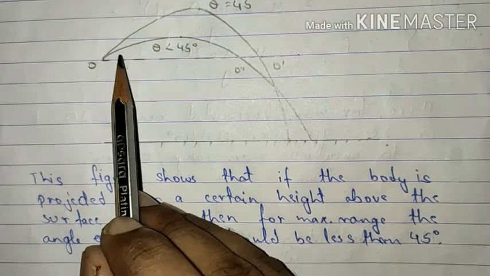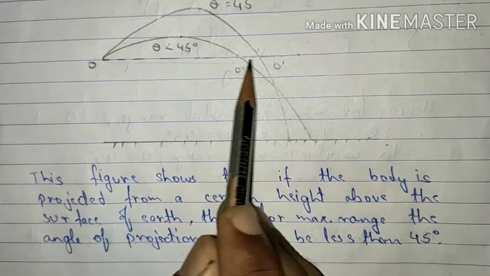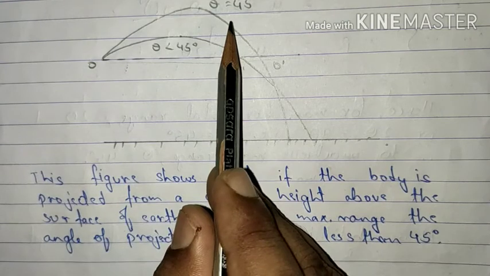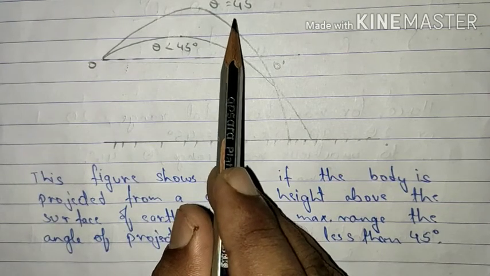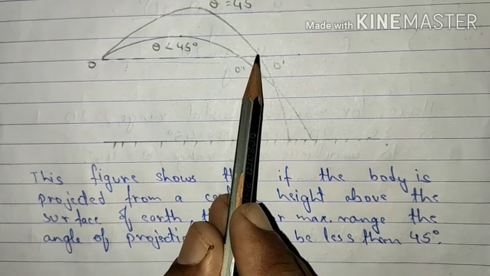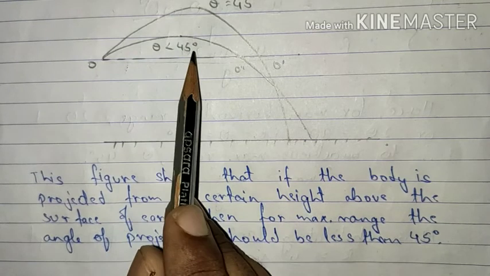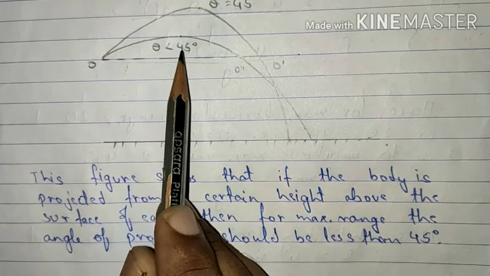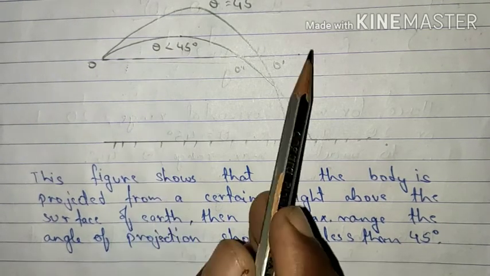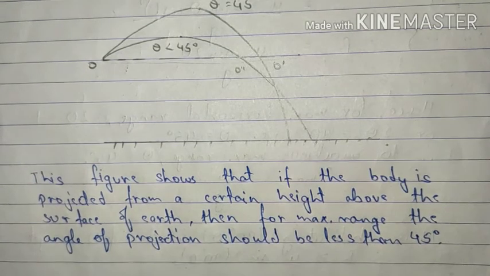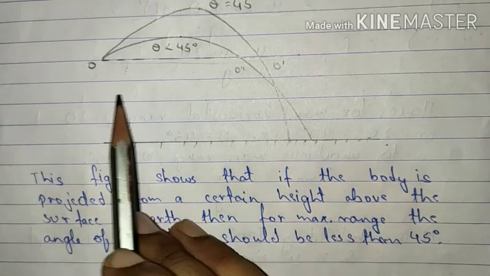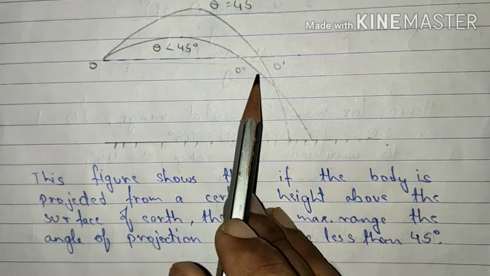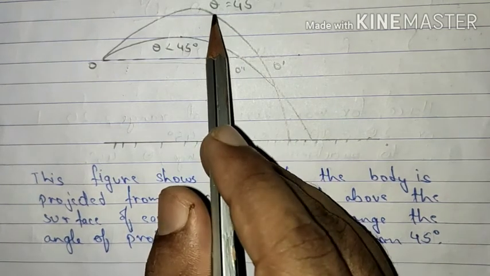Now, what do we observe? For same level, for angle 45 degree, what are we observing? The range is maximum. Whereas for any angle less than 45 degree, the range will be less than the maximum one. However, since it will keep on traveling further, what do we observe?